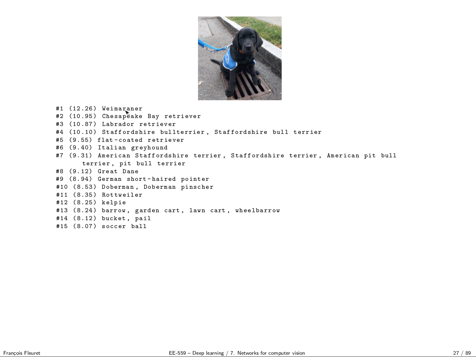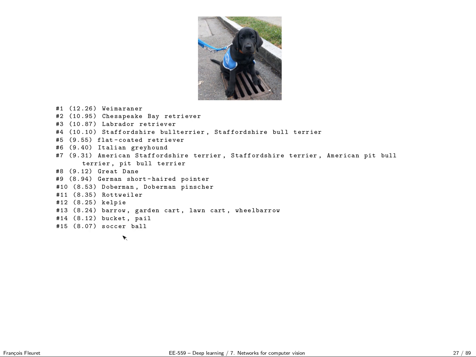I have no idea what it is, but we'll come back to this. Second class is a Chesapeake Bay Retriever. I'm not a dog person, but it starts to look like an animal, a dog. And then the third is Labrador Retriever. So again, I know nothing about dogs, but this looks hopefully like a Labrador, and actually it was a dog being trained to help blind people, so it's very likely to be a Labrador. And then if we go down, we see that it's a bunch of dog breeds down to over here where it goes as bad as barrow and bucket and soccer ball.